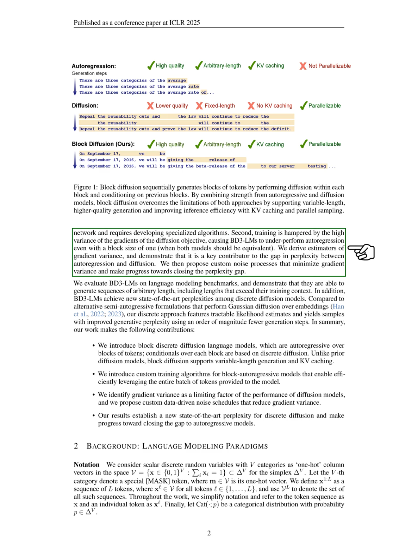this variance. Block diffusion generates sequences of tokens by performing diffusion within each block while conditioning on previous blocks. By leveraging the strengths of both autoregressive and diffusion models, block diffusion supports variable length generation, improves quality, and enhances inference efficiency through techniques like KV caching.